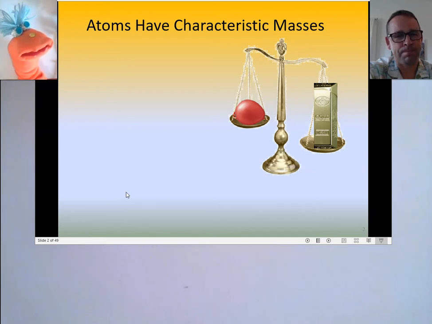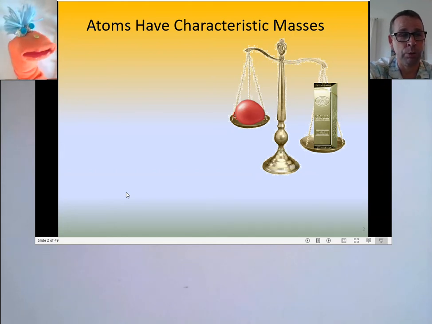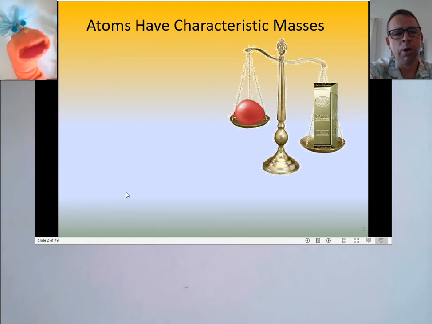The joke is, what weighs more, a gram of gold or a gram of helium? That was the joke you heard as a kid? Well, actually, it was a gram of gold and a gram of feathers. But, well, actually, it was a pound of gold and a pound of feathers. But the joke works either way. So what do you think? What weighs more, a gram of gold or a gram of helium? I've heard something like this. They weigh the same. They're both a gram. Very good. They're both a gram.